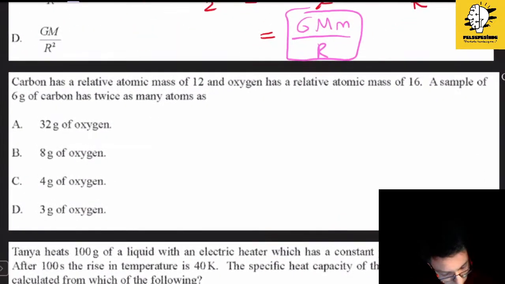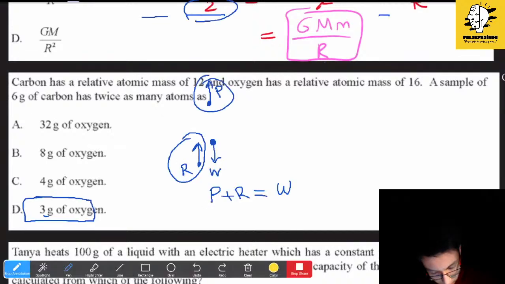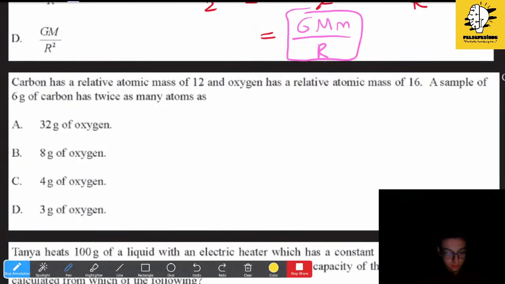Next question. Again, do you want to do it? Let me make you annotate this. It is a very simple chemistry question. Yeah, it is a simple chemistry question.